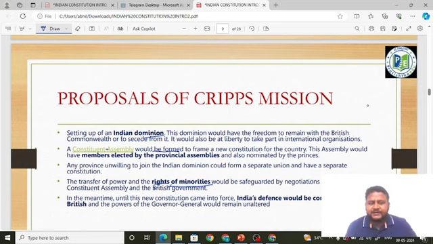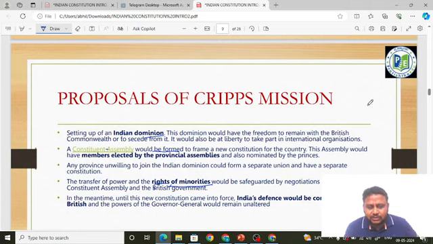Again important, friends, there can be a question: which of the following statements are false? The Cripps mission did not talk about the rights of the minorities. This is the correct answer, because the statement is wrong: it spoke about protecting the rights of the minorities, the same thing said by the August Offer. These are the questions that can be framed. If you have a basic idea of the basic proposals, you will be able to answer very easily. You just have to revise these basic points again and again.